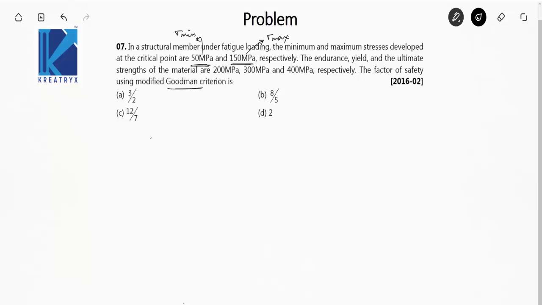So according to Goodman's criteria, we know that the equation is sigma mean, that is mean stress, upon sigma ut. Ut is the ultimate strength, whereas in Soderberg's criteria here the term is yield strength.